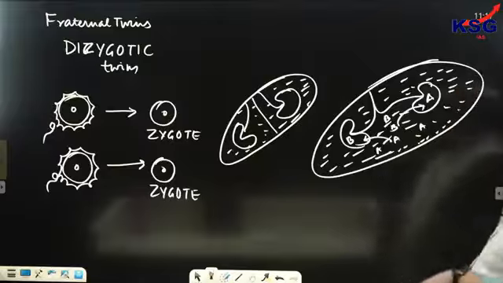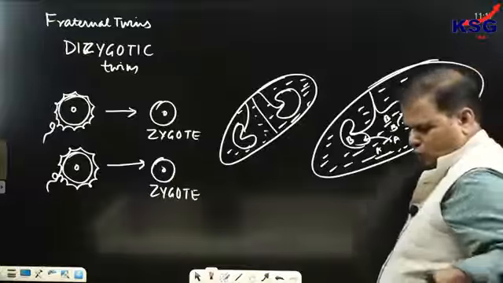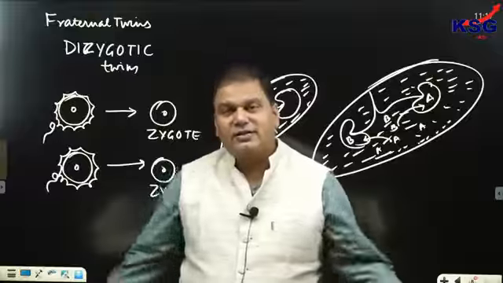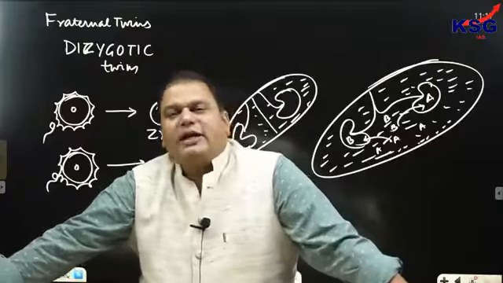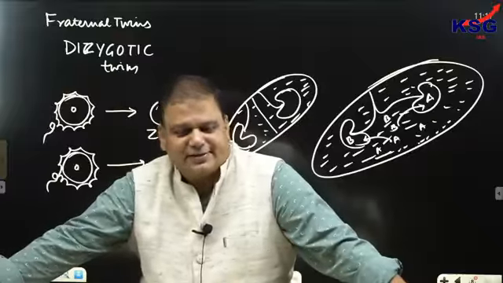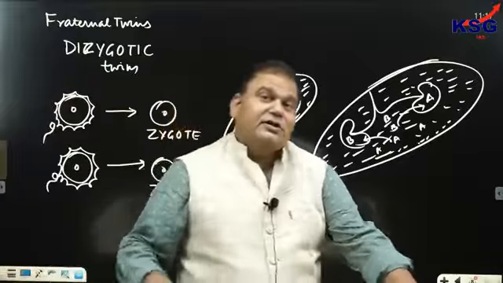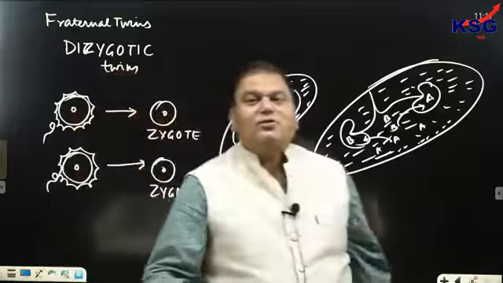Now, if this happens, then there would be two kinds of DNA fingerprinting present in these twins. One of their own and one of their fraternal brother or sister, as the case may be. Clear? So there would be two types of genome present in these twins, one of their own and one of their fraternal brother or sister. Now, what is this process called? This process is called chimerism.